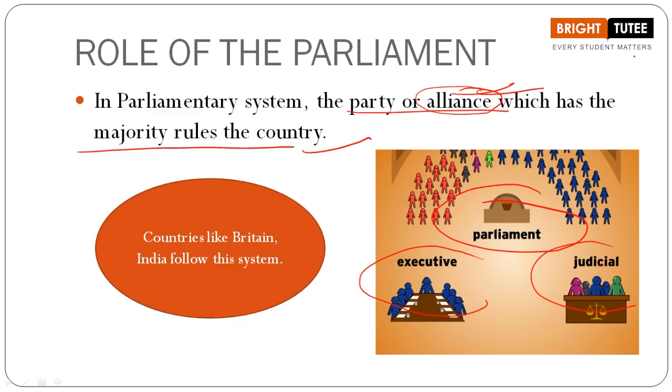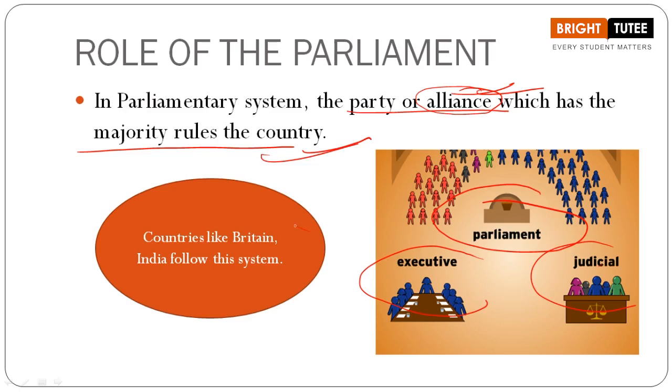Now let's say BJP requires 252 votes and they are short by 5 to 6 votes. So what will they do? They will try to align themselves with other smaller parties. They would like all these parties to come in alliance with them, and make a group of alliance. Then this group of parties will try to form the majority or the ruling party. So it has the majority and therefore it is going to rule the country.